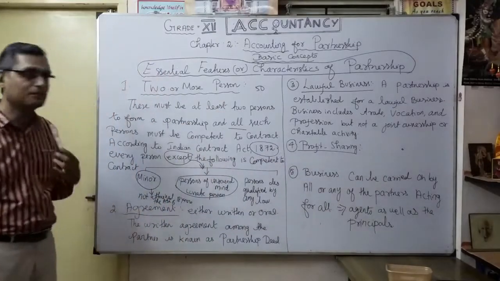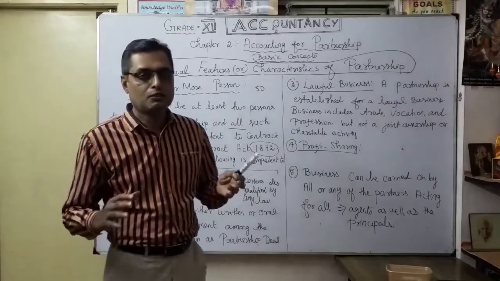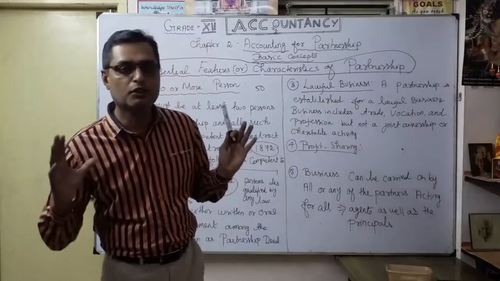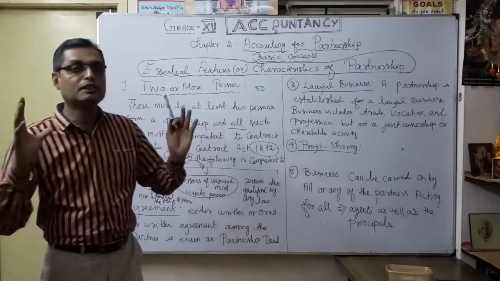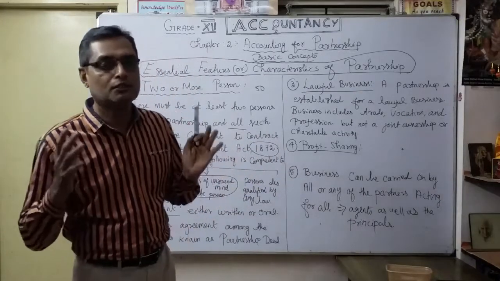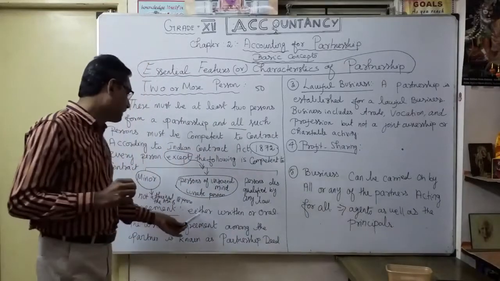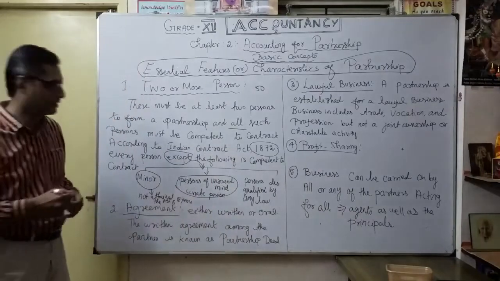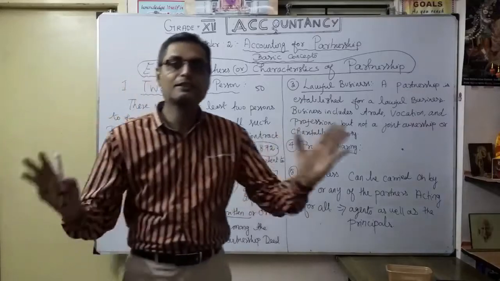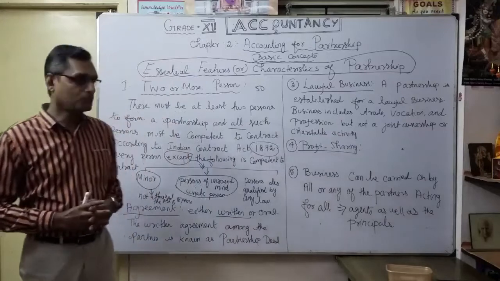The second, very important, is agreement. What is the agreement? A minimum of 2 partners coming to business have to make an agreement: okay, we are going to do the business. How much are you going to invest, the capital, and accordingly how much are you going to share. These things can be either written or oral. That is very important. But which is better? A written agreement among the partners is always the safer side.